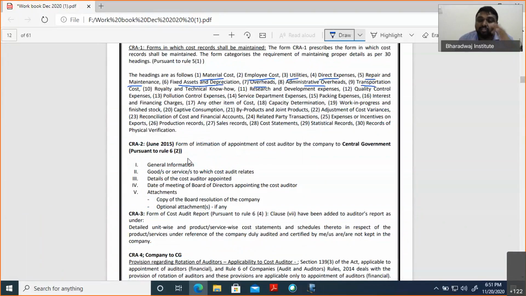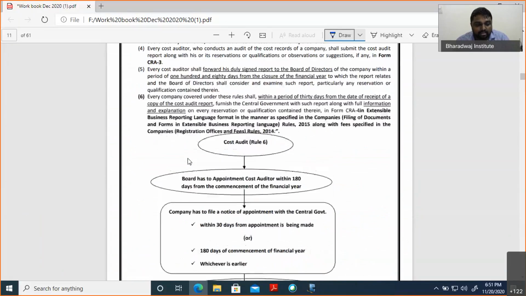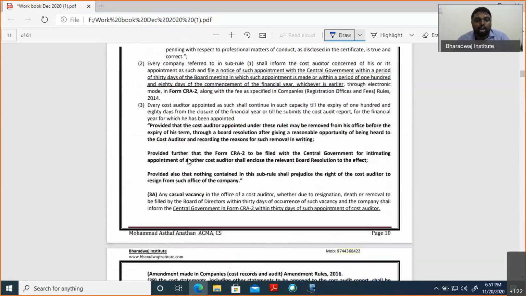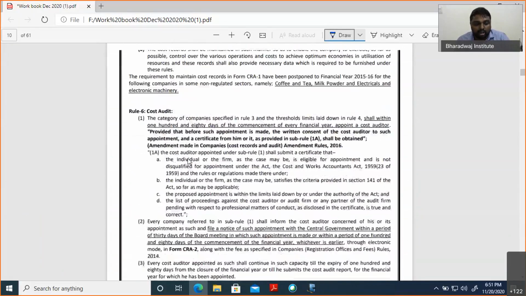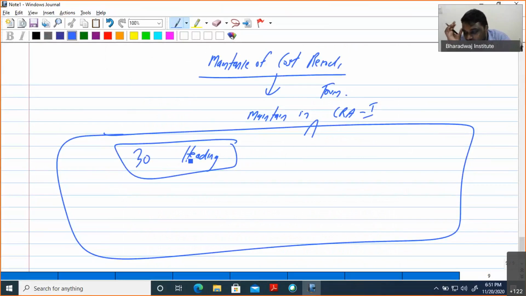Most of these items are separately discussed under the cost accounting standards. Most of the details are separately discussed under the cost auditing standard. So you will be able to make it. The maintenance of cost records covers 30 headings: material, employee cost, captive consumption, administrative overhead, all the items.